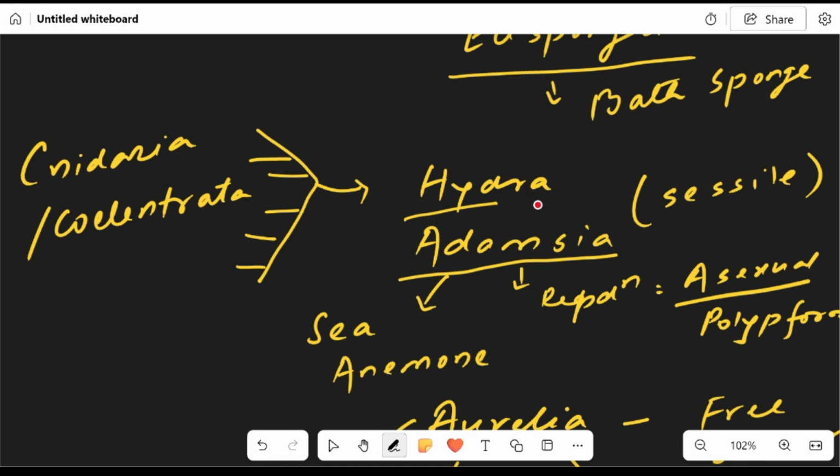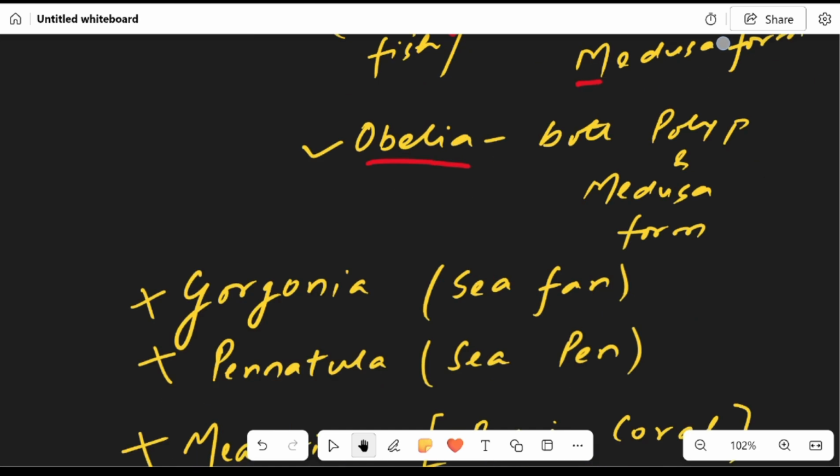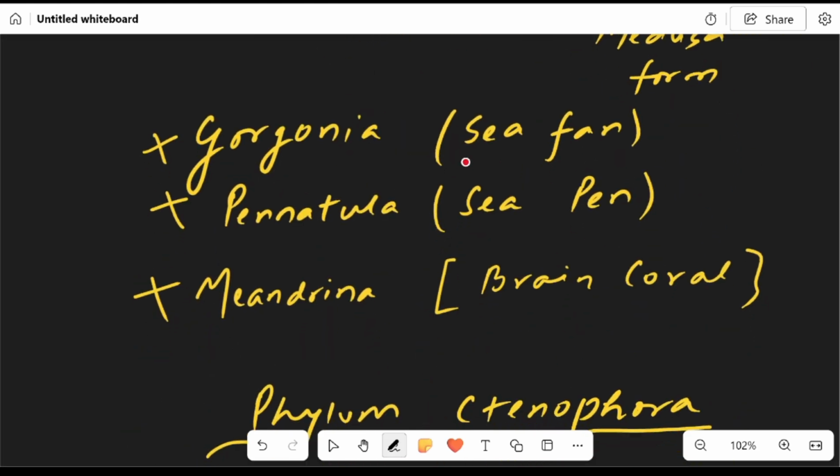Phylum Cnidaria, or Coelenterata. We have the sessile ones, the polyp forms, which show asexual reproduction: Hydra and Adamsia. Adamsia is also known as sea anemone. Then we have the free-swimming ones, the medusa or umbrella form, for example Aurelia, the jellyfish. Obelia shows both polyp and medusa form. After that, Gorgonia, the sea fan, Pennatula, the sea pen, and Meandrina, the brain coral. These are also examples of Coelenterates or Cnidaria.